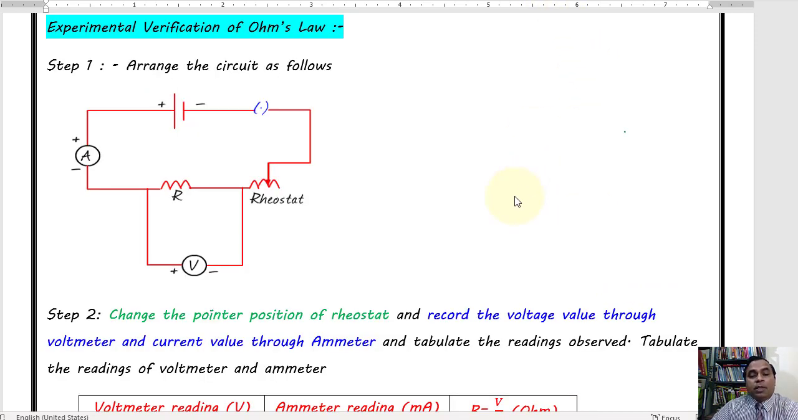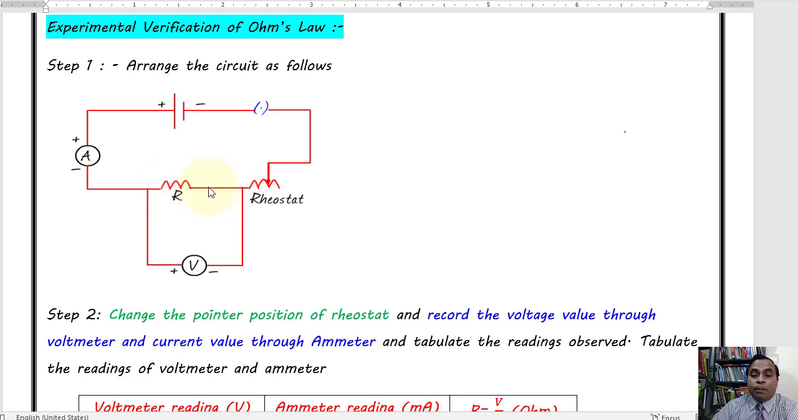Now coming to the next part of the same chapter: experimental verification of Ohm's law. So how do we do it? First of all, we arrange the circuit as follows. This circuit has a conductor having capital R resistance. This resistance we have to measure. This resistance is connected to a rheostat. Rheostat is a variable resistance. You change the position of this pointer here, and you notice that the equivalent resistance value of the circuit will change.